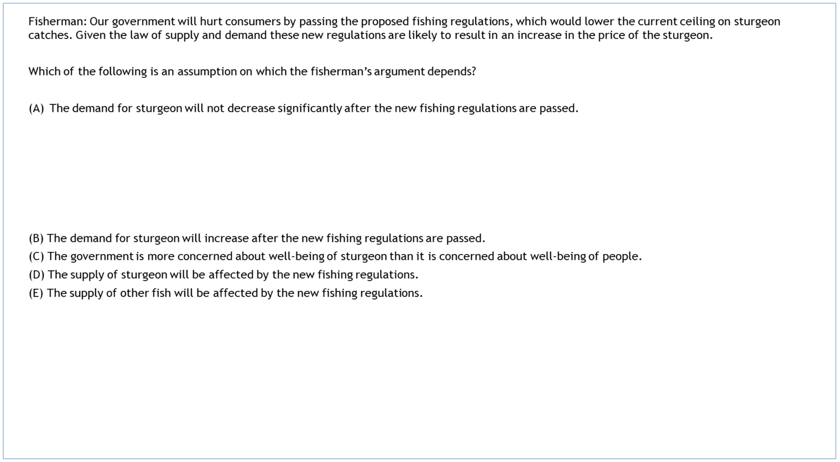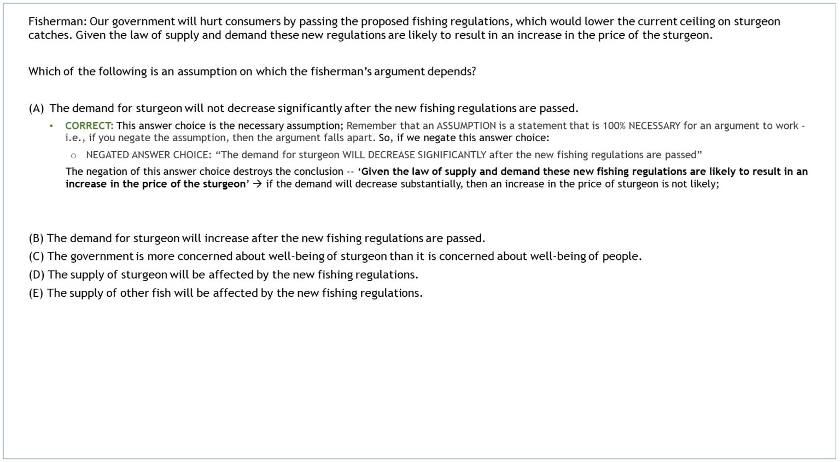Let's start with answer choice A. This answer choice is the necessary assumption. Remember that an assumption is a statement that is 100% necessary for an argument to work. If you negate the assumption, then the argument falls apart. So, if we negate this answer choice, the demand for sturgeon will decrease significantly after the new fishing regulations are passed.